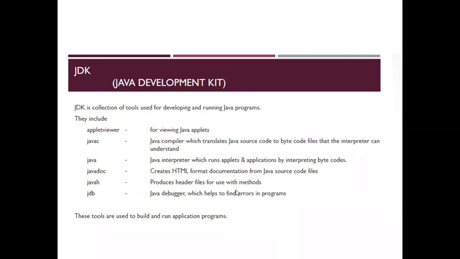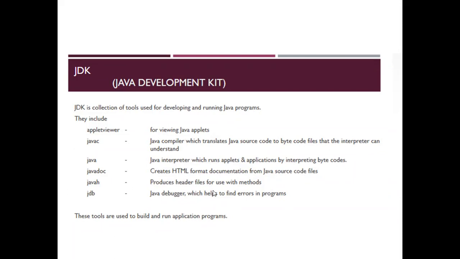Next is java, also known as the Java interpreter, which runs applets and applications by interpreting bytecode. Basically, the Java compiler converts our source code into bytecode and that bytecode is run by the Java interpreter. Javadoc creates HTML format documentation from Java source code. It takes our source code and converts it into HTML format.